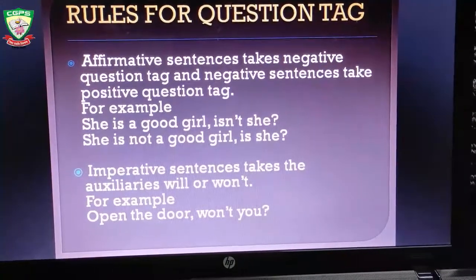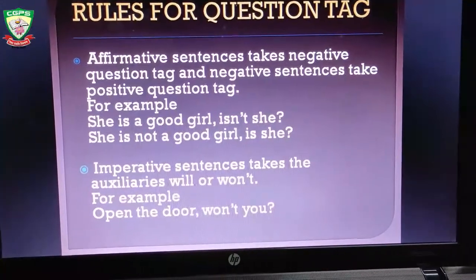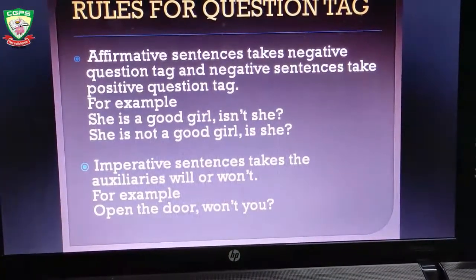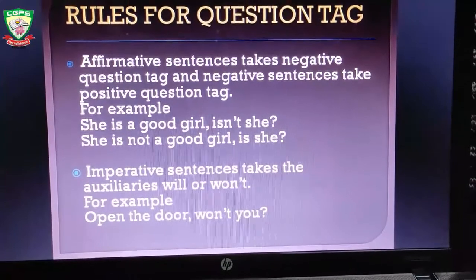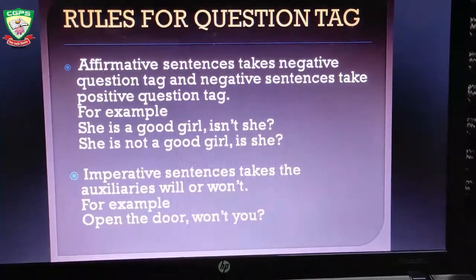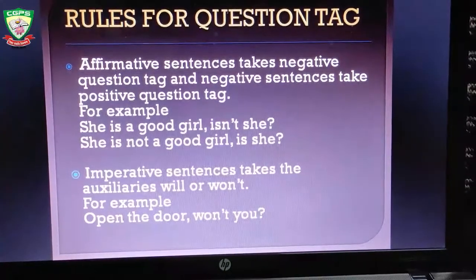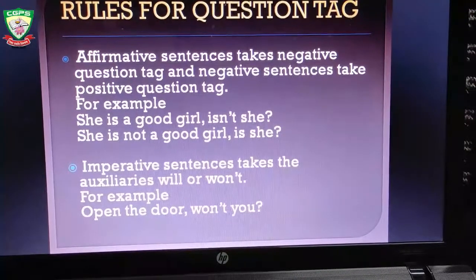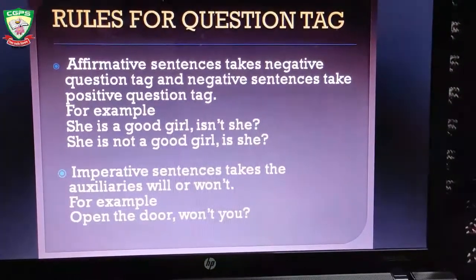For example, she is a good girl. This sentence is a positive or an affirmative sentence. So we will use a negative question tag. She is not a good girl. This is a negative sentence. So we will use a positive question tag. What about imperative sentences?